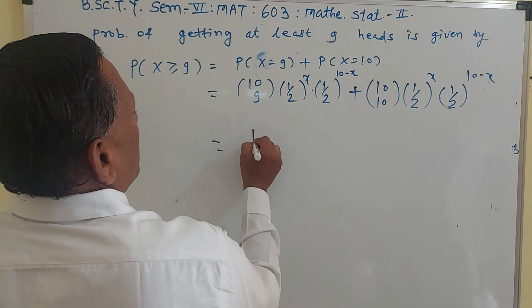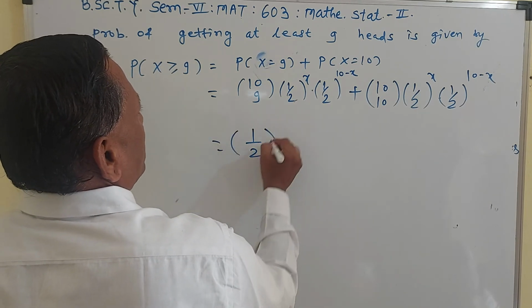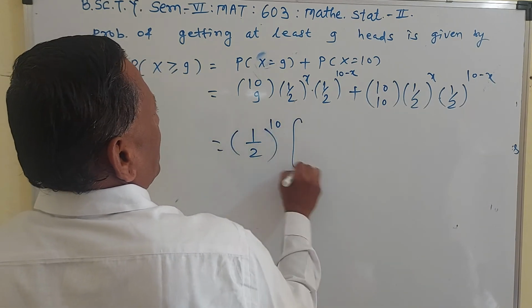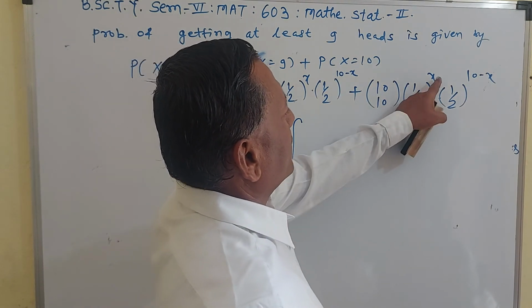So it is 1 by 2 raised to 10 in bracket. Again here 1 by 2 raised to 10.